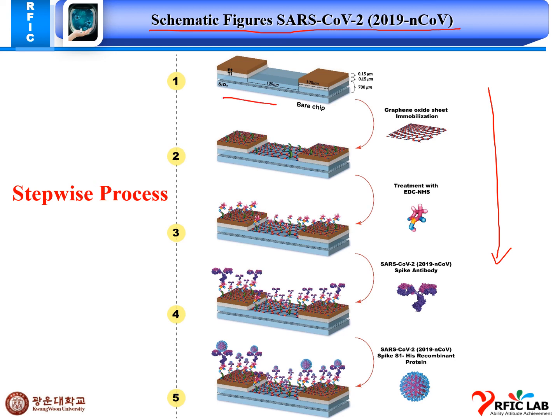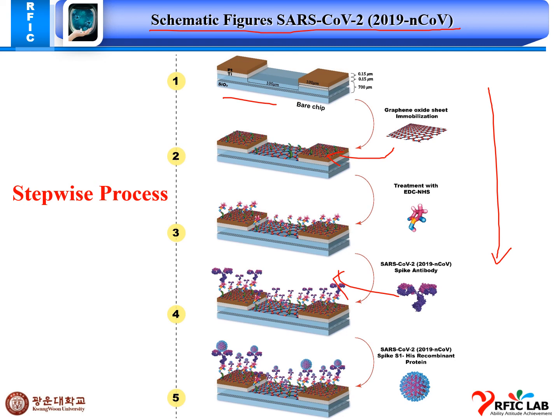This is our bare chip with Pt and Ti coating with this structure and gap manner, and this is our application of graphene oxide here, treated with EDC NHS, immunizing with the EDC NHS, and then finally this is our spiked antibody.